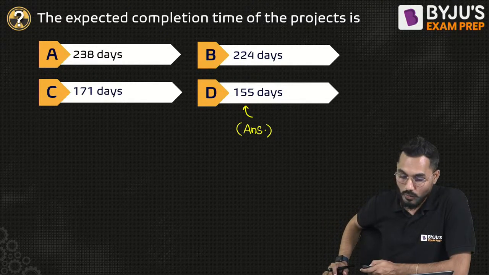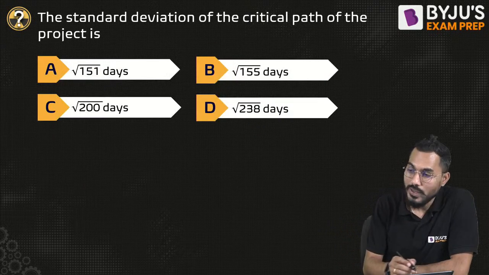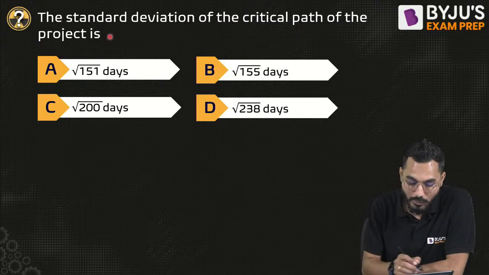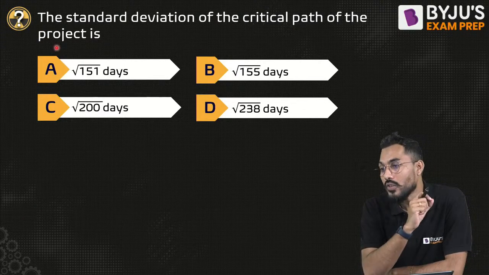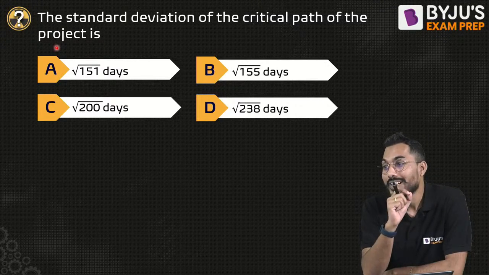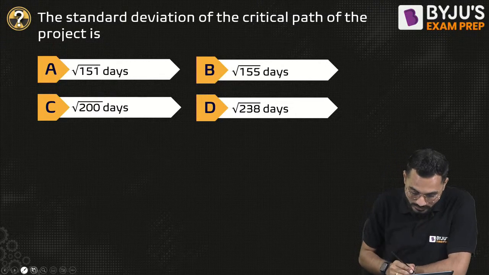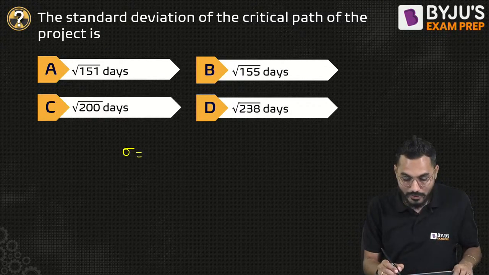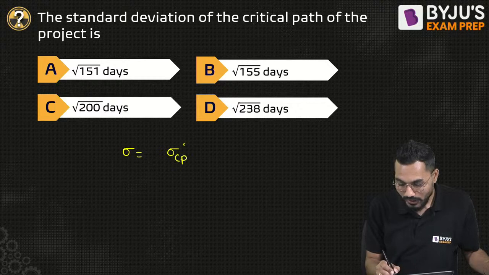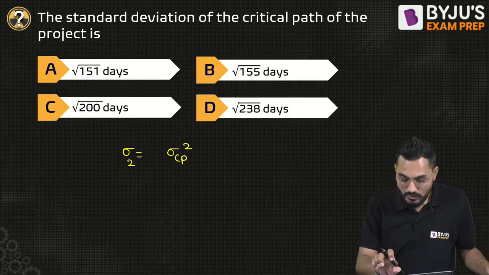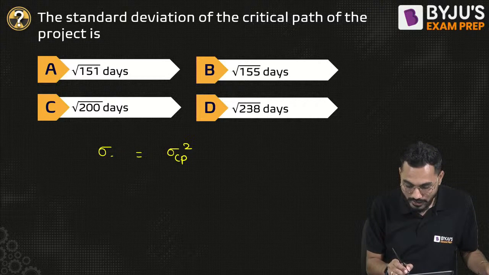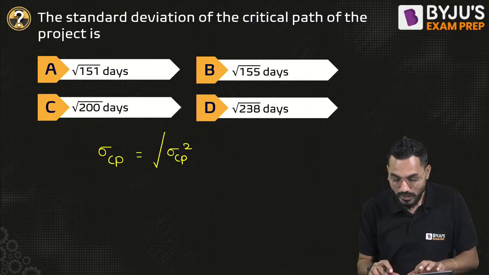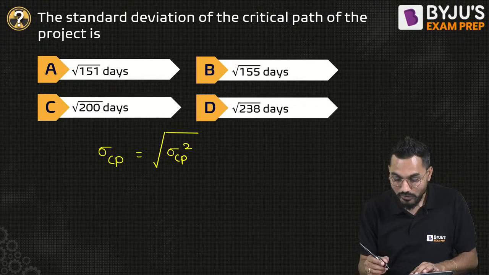Now there is a linked question. The standard deviation of the critical path of the project is. We know the standard deviation is sigma. It is exactly equal to the root of sigma CP square, where CP stands for critical path. Sigma CP square is nothing but the variance of the critical path.